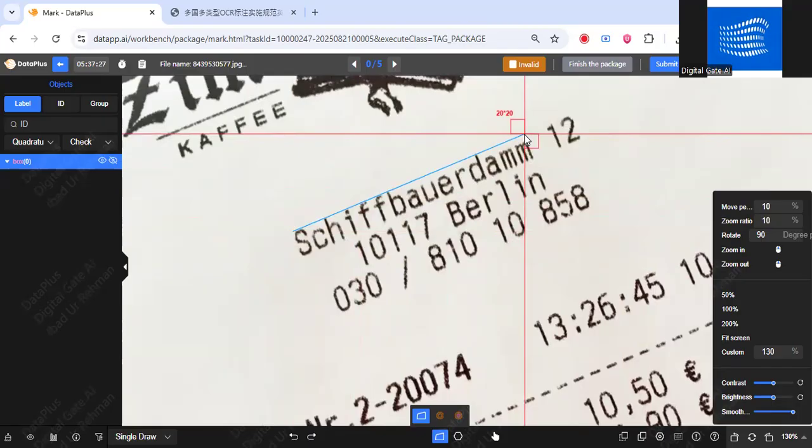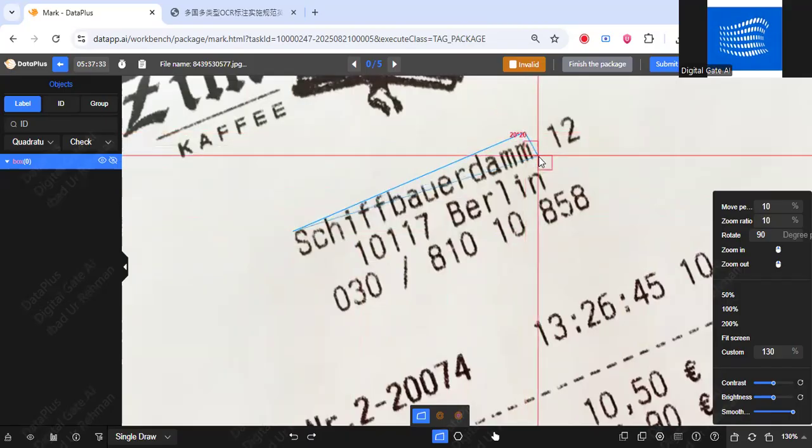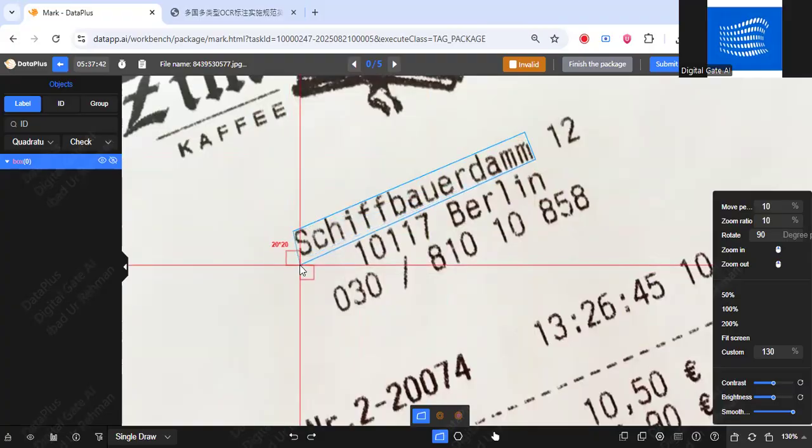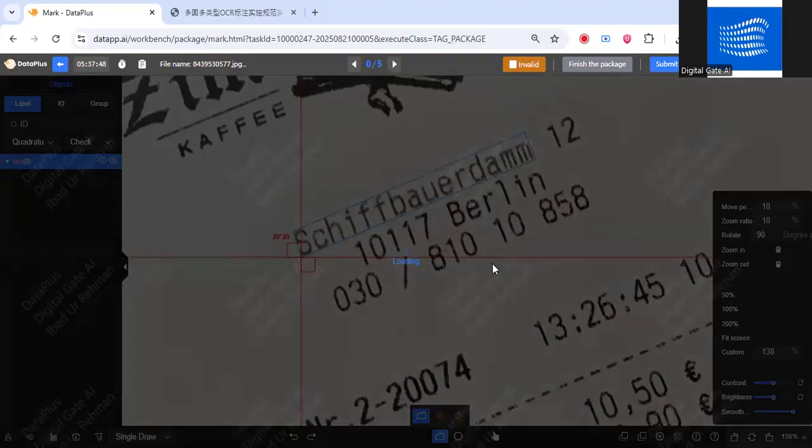You have to make sure that the box borders are close to the text. There should be no extra gap. Make sure that the text is within the box, but the boundary shouldn't cut off the text. So like this, you have to make a box.